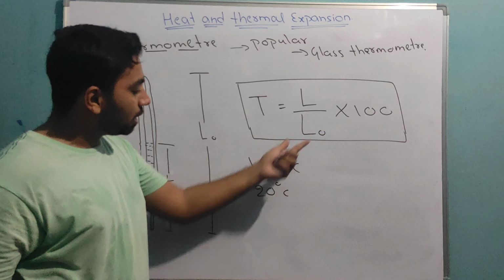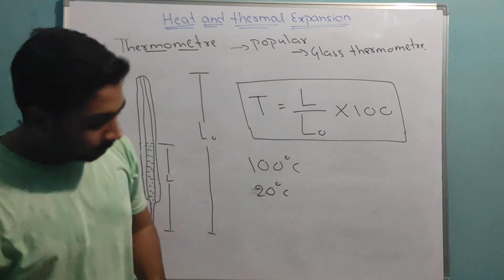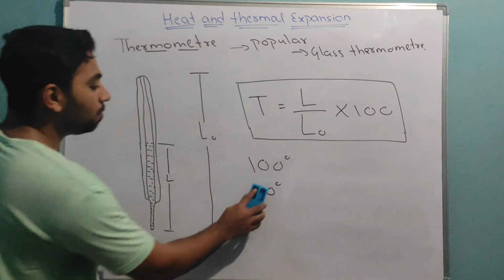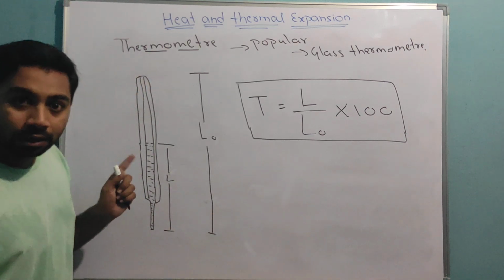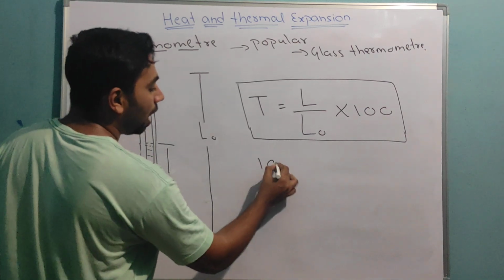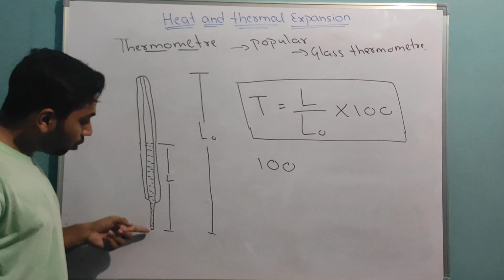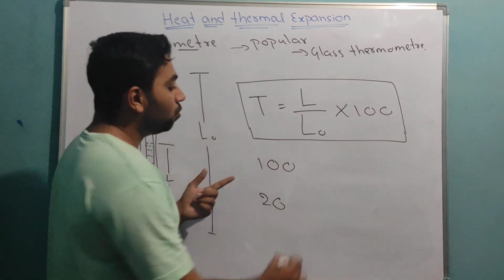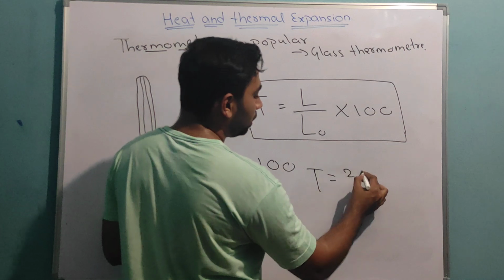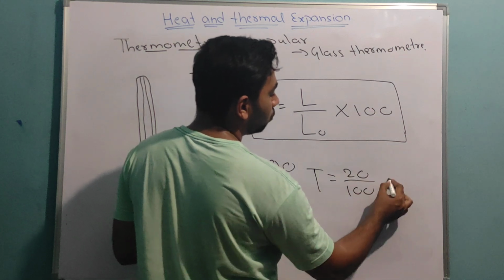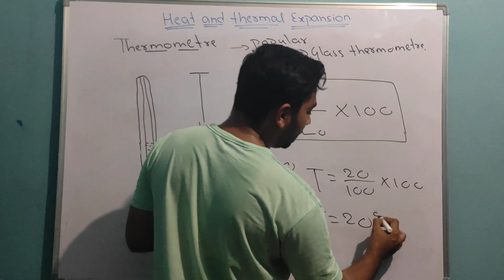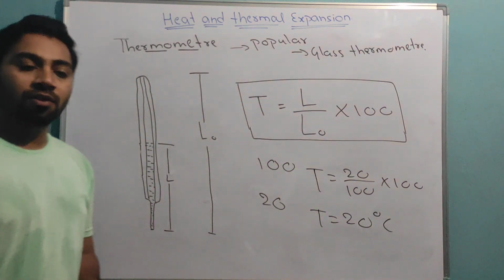Sorry, there is a small mistake. Now, if I take one thermometer which has 100 divisions, and the mercury rises to 20 divisions, then what is the temperature? You will write T is equal to 20 divided by 100 into 100, which means your temperature will be 20 degrees Celsius.